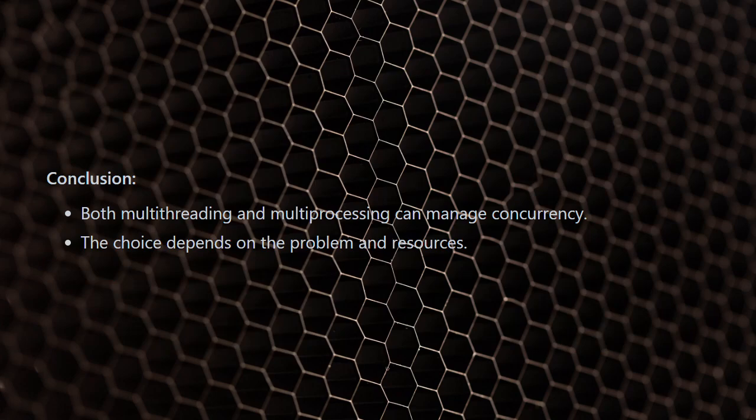In conclusion, both multithreading and multiprocessing can be used to manage concurrency in Python. The choice between them depends on the specific problem you are trying to solve and the resources available.